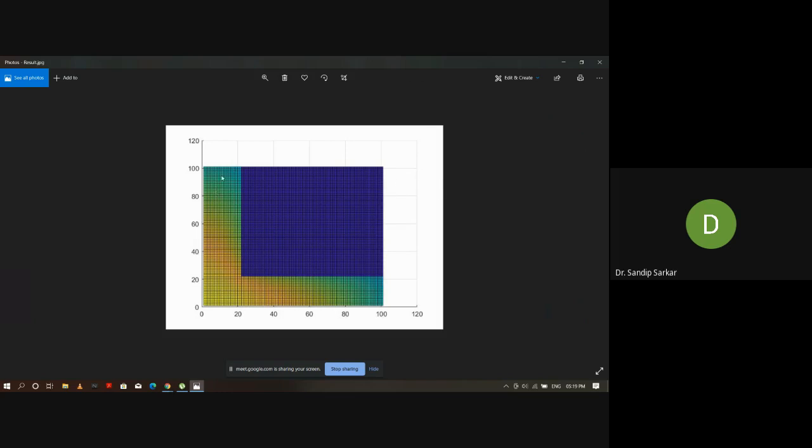Simulink you cannot do. Yes, sir, it is coming, but the gradient is not. It is done in MATLAB, so that's why. No. Although it is done in MATLAB, you have to plot the results in Tecplot, because you will see how Deep has presented the results. So you have to follow that type of presentation only. You can write your code in MATLAB, generate the data file, and read the data file in Tecplot. You can generate the post-processing results.